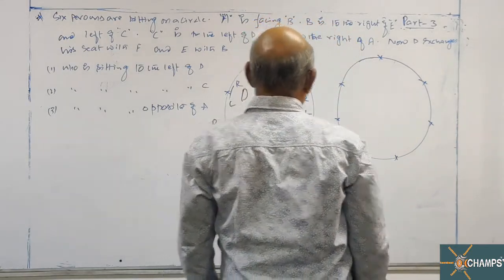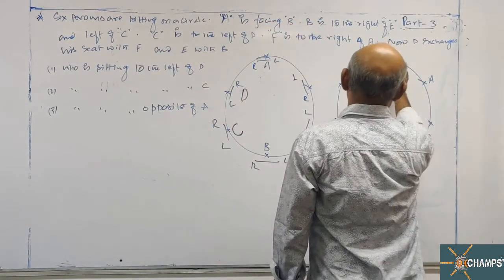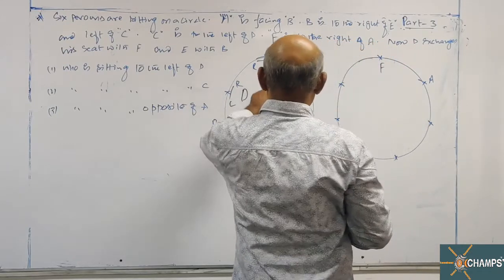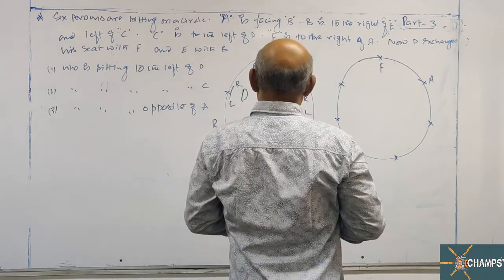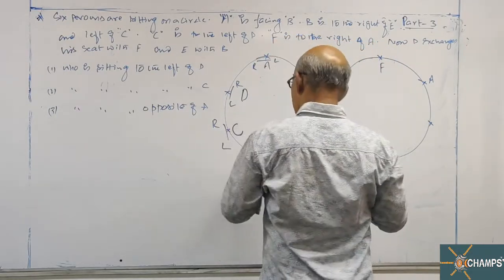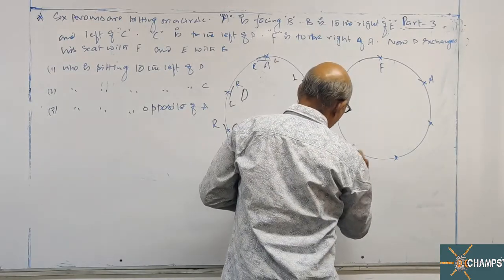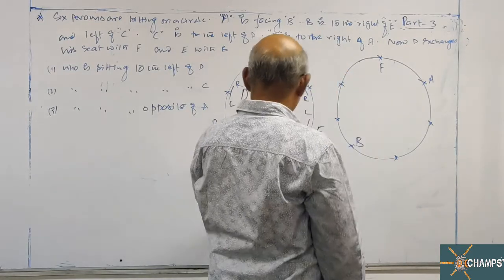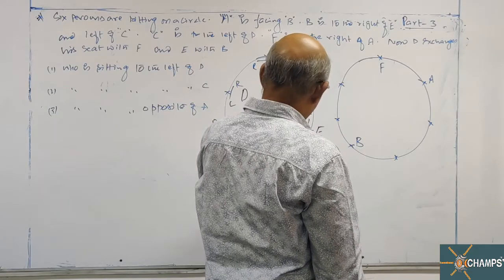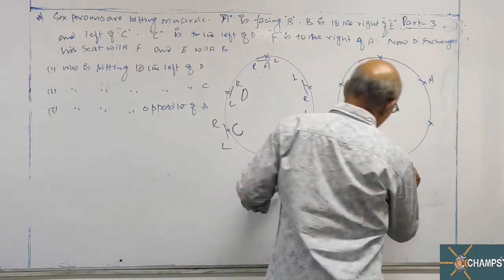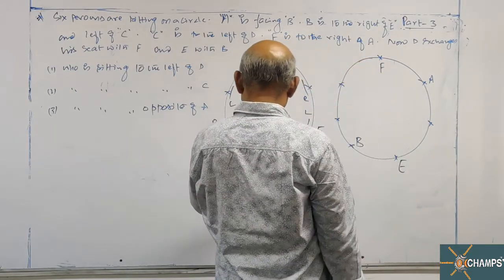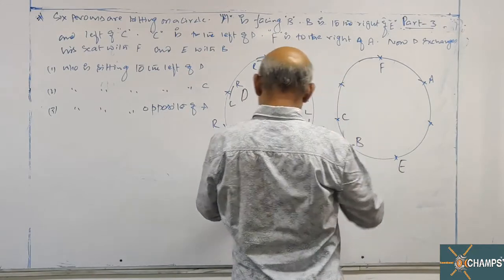F is to the right of A. I will take A here. F will come here. AF. B is opposite A. B here. B is on the right hand side of E, so E will come here. Left hand side of C. C will come here.